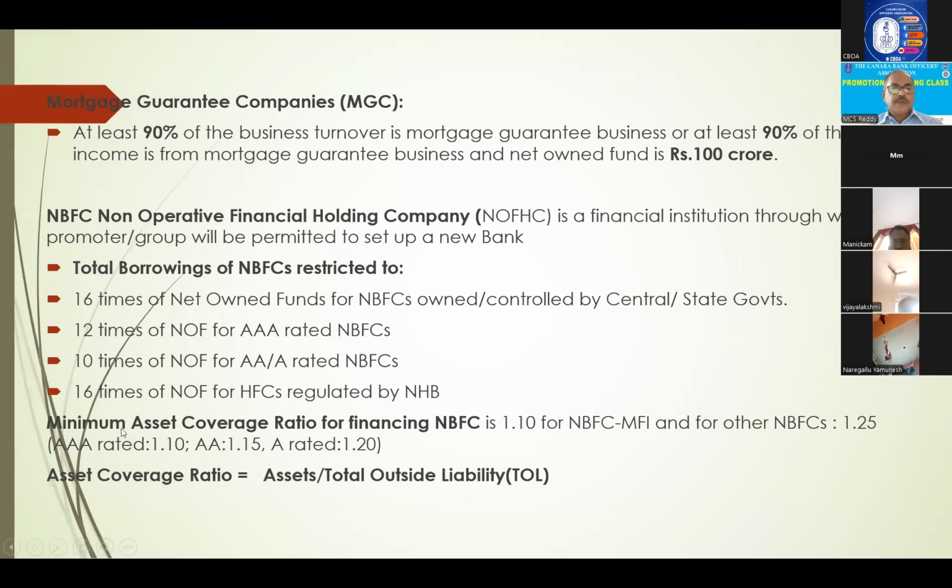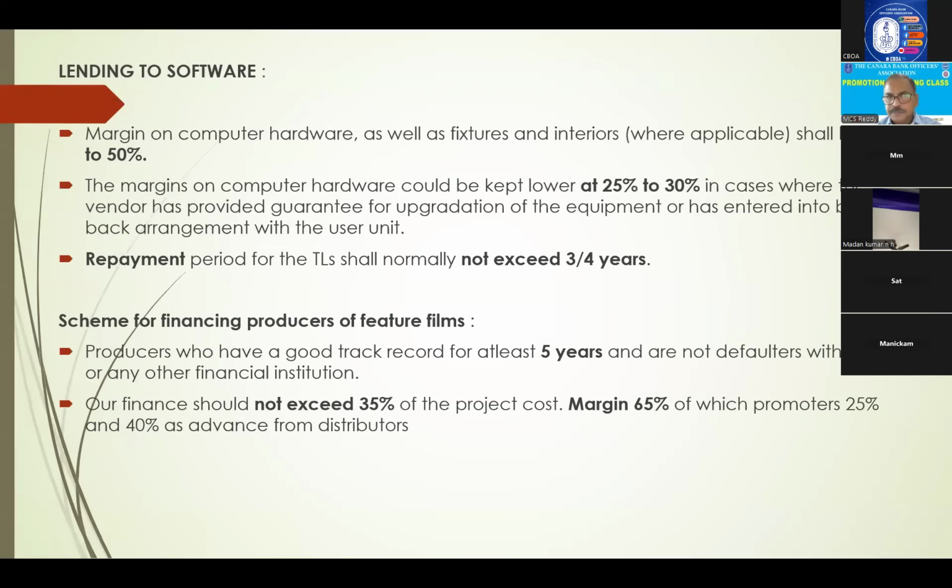And recently they have given a minimum asset coverage ratio for financing to NBFCs also. What does this asset coverage ratio mean? Total assets means total loans, how much they have. Out of that, how much they have borrowed. This is the asset coverage ratio. So here at least it should be 1.10 for NBFC microfinance institutions and 1.25 for others, right?